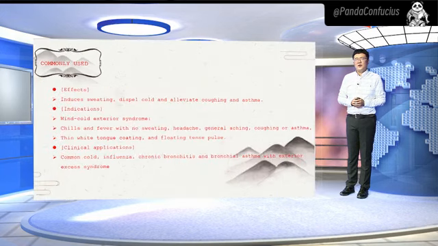The whole decoction is used in the condition of wind-cold exterior syndrome and applies to the following symptoms: chills and fever with no sweating, headache, general ache, cough, asthma, thin white tongue coating, and floating tense pulse. And the clinical applications are the common cold, influenza, chronic bronchitis, bronchial asthma with exterior excess syndrome, etc.